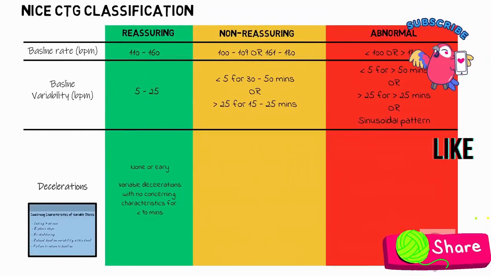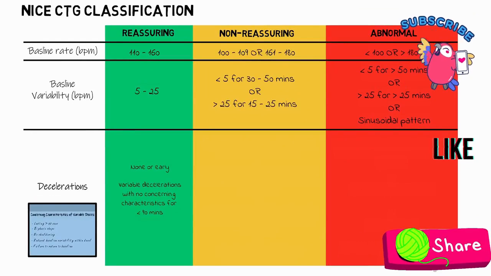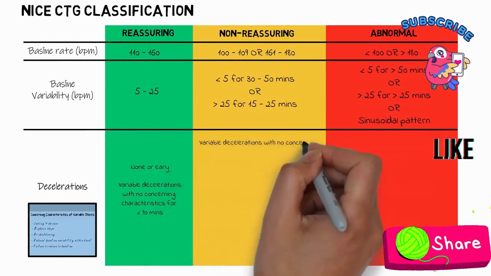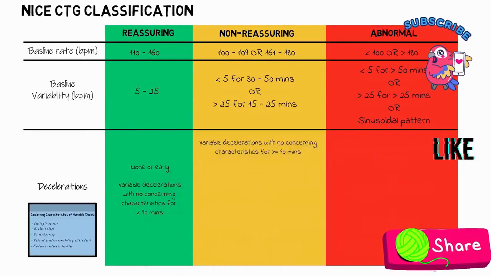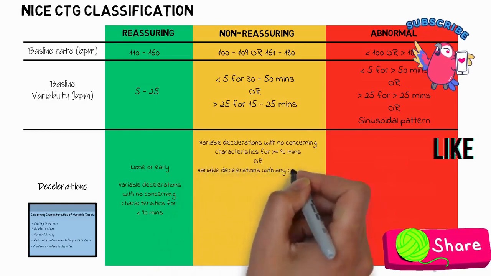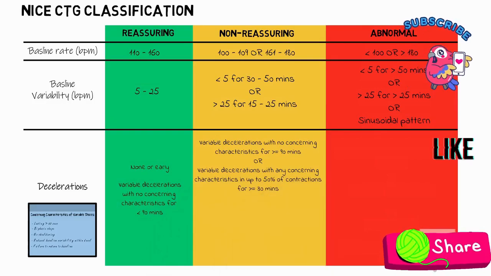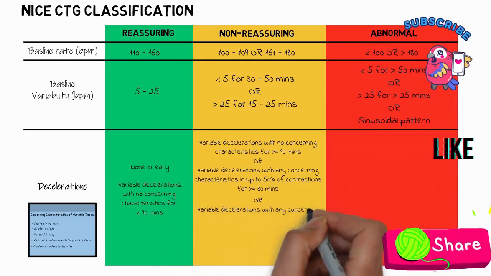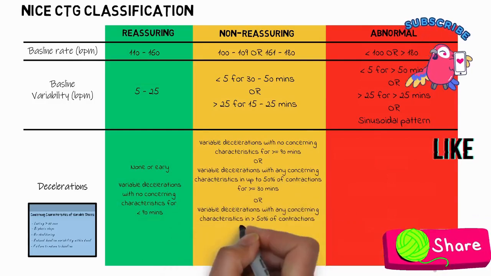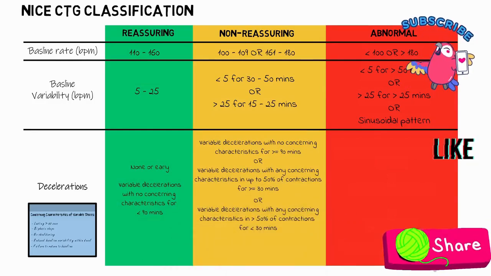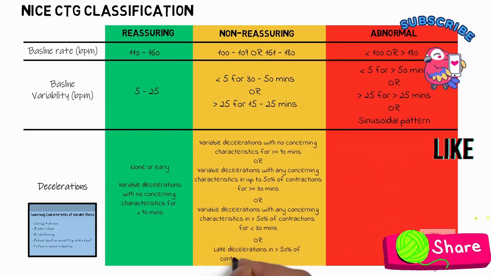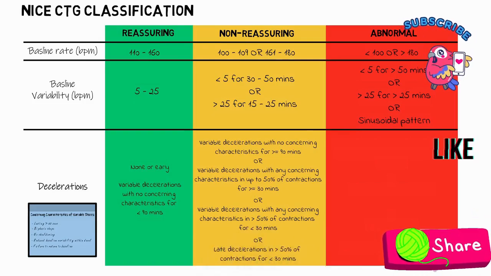Okay, now moving on, we have the non-reassuring features, and these include variable decelerations with no concerning characteristics for more or equal to 90 minutes, or variable decels with any concerning characteristics in up to 50% of contractions for more or equal to 30 minutes, or variable decels with any concerning characteristics in more than 50% of contractions for less than 30 minutes, or late decels in more than 50% of contractions for less than 30 minutes.